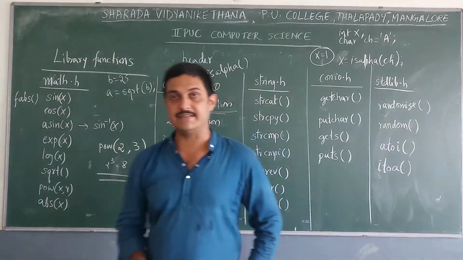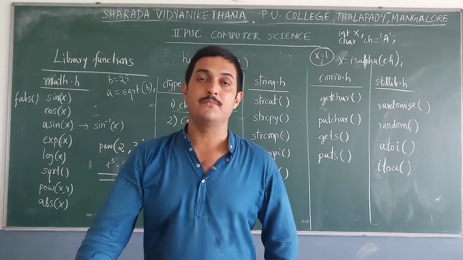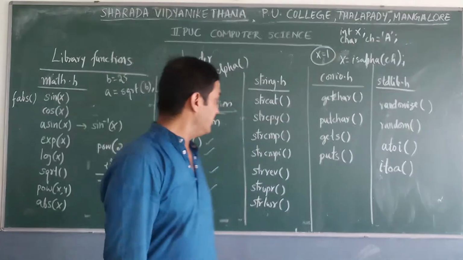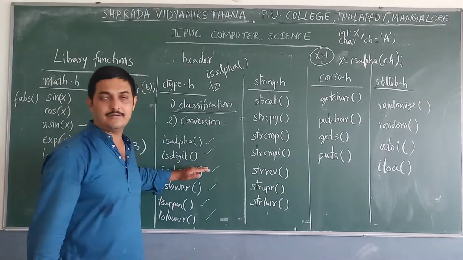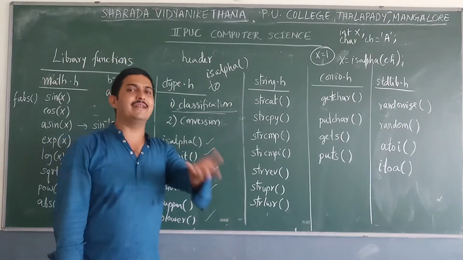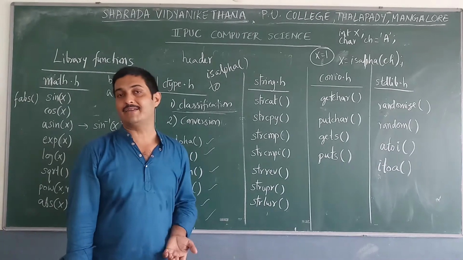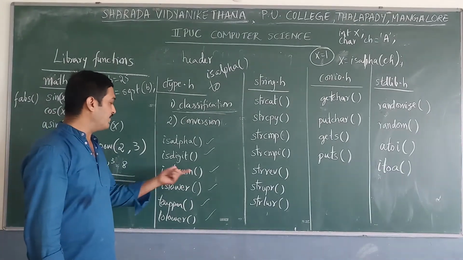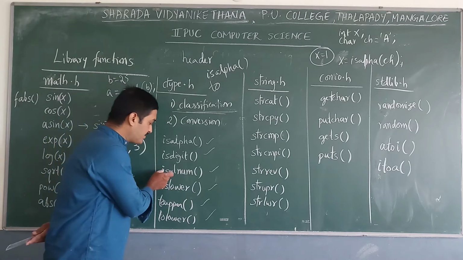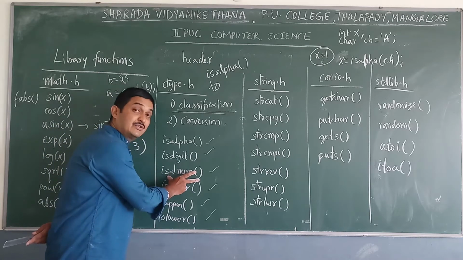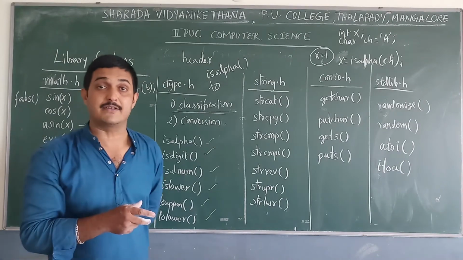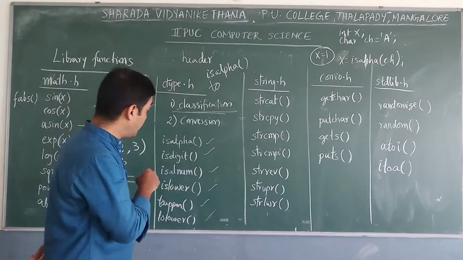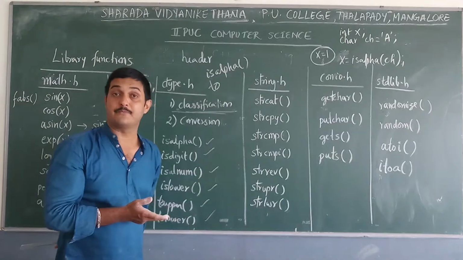The second one is isdigit. If the given character belongs to a numeric data type, such as integer or floating point, then it returns 1. Next is isalnum. This function checks whether the given character is an alphabet or a number, then it returns 1, and in any other case it returns 0.